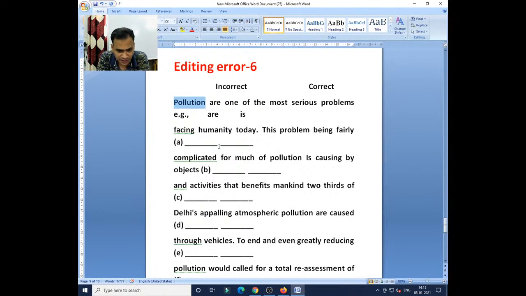Sargun, already you have answered, pollution is one of the most serious problems facing humanity today. This problem being fairly, number A column, you see where is the mistake. Pratishthita you have written is, okay.